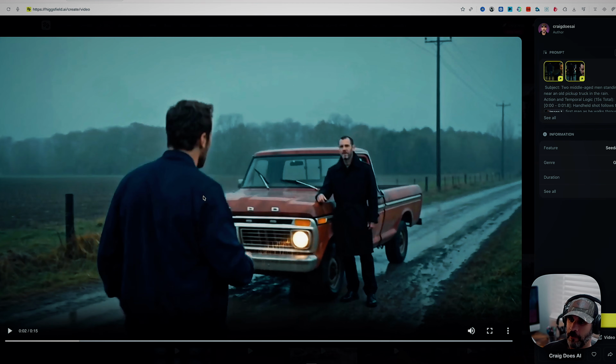Interesting how it came out. If I would have just tried to prompt that myself, the two men doing it, I wouldn't have been able to have all those different camera angles and the different looks and the style and all that kind of stuff out of my own head. Now, Seedance will actually do that, but when you break the prompt down by the timestamps, so from 0 to 3 seconds and all that kind of stuff, it helps Seedance know when to make those changes and how to actually do that. And that's actually what the gem does for you. So you don't have to worry about doing that.